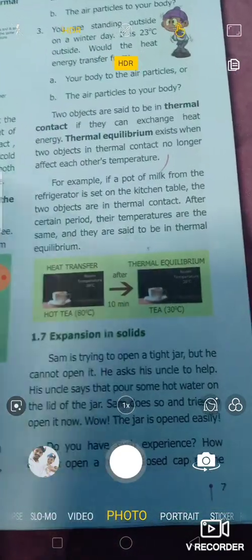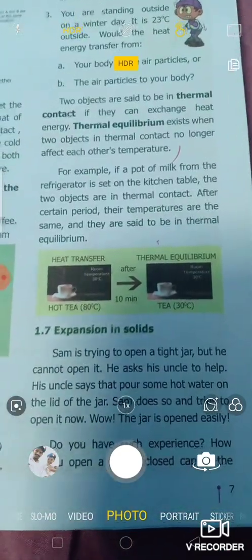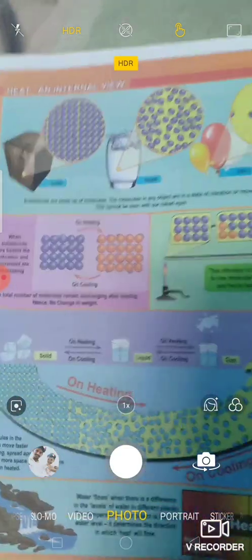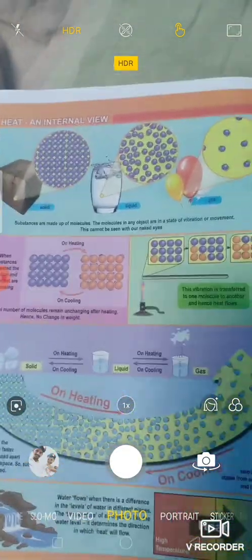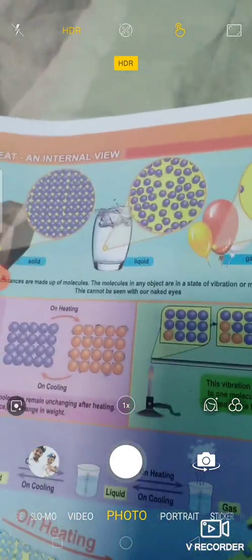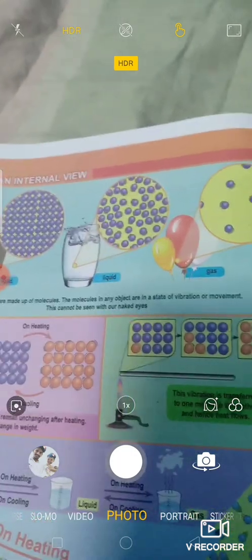So, expansion in solids. Due to temperature, due to the heat energy given to the body, the first and foremost thing that happens in the body is expansion. Expansion is taking place. Here, in these pictorial representations, they beautifully explain it. It is a very beautiful explanation about heat energy. You have to understand it very clearly. See the first picture. Here, solid, liquid, gas. The molecular structures of solid, liquid and gases are given.